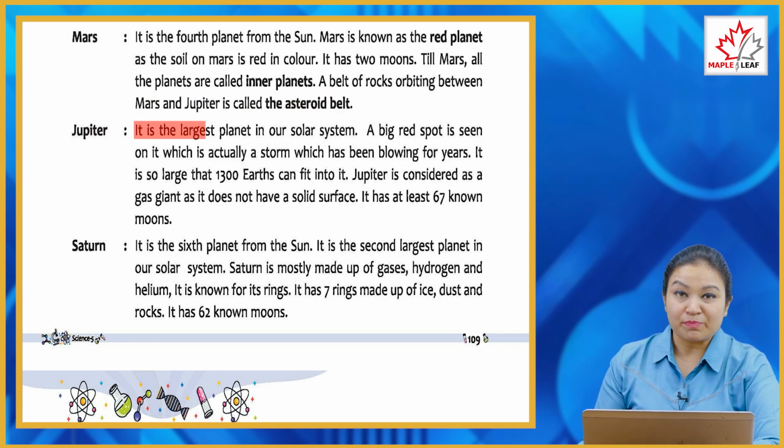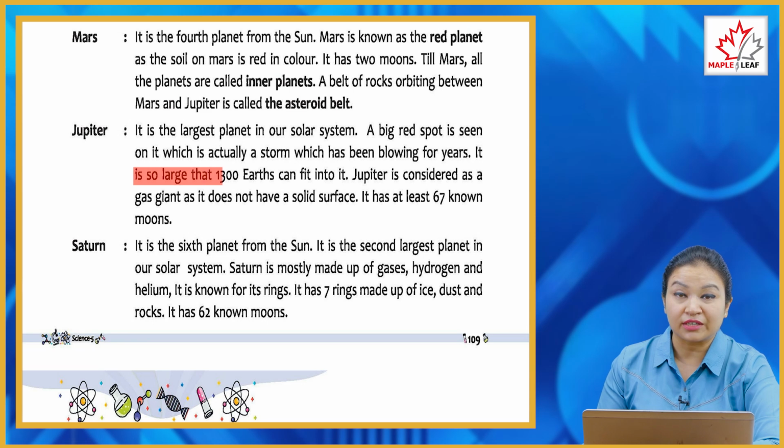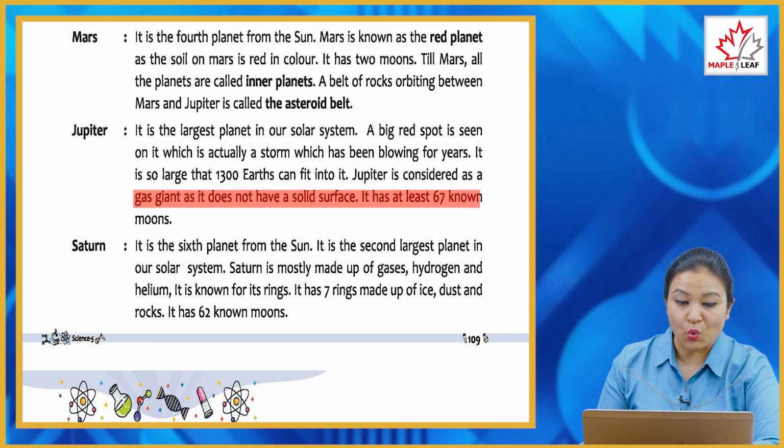Jupiter, it is the largest planet in our solar system. A big red spot is seen on it, which is actually a storm which has been blowing for years. It is so large that 1300 Earths can fit into it. Jupiter is considered a gas giant as it does not have a solid surface. It has at least 67 known moons.